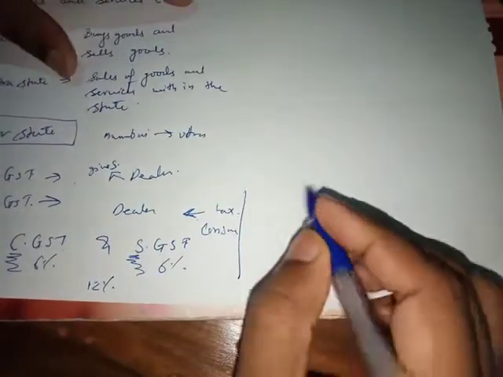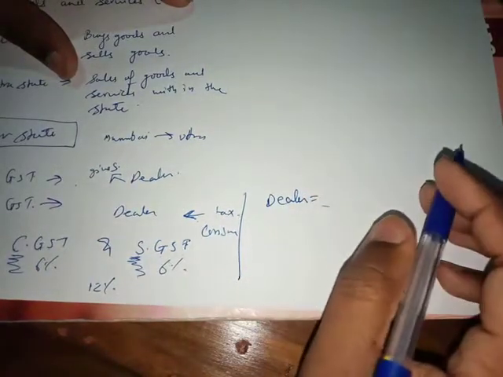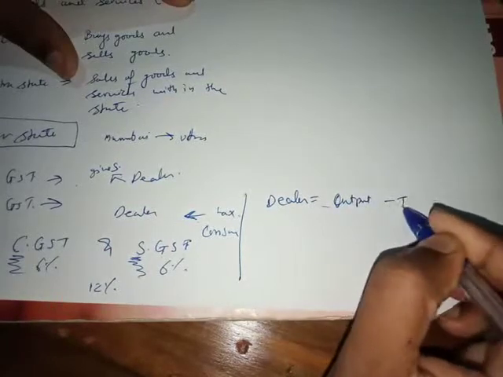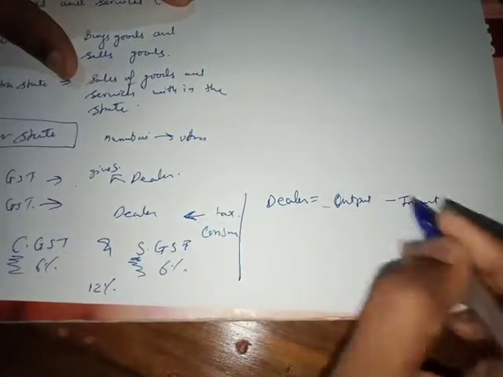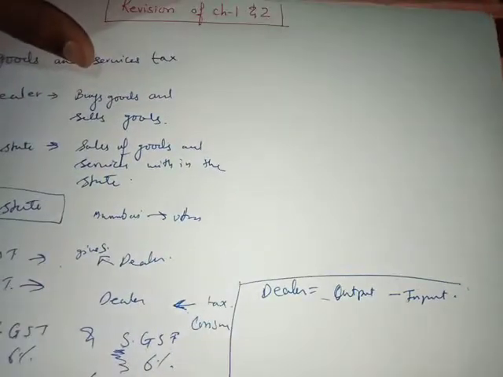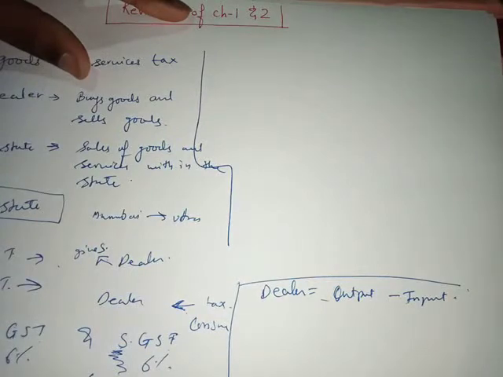Also keeping in mind, how does a dealer pay the tax? When a dealer has to pay the tax, he becomes very intelligent. And how does he pay? Output minus input. That's how he pays. We'll do one question out of this exercise in order to explain how you have to do this type of question when you're sitting in exams.